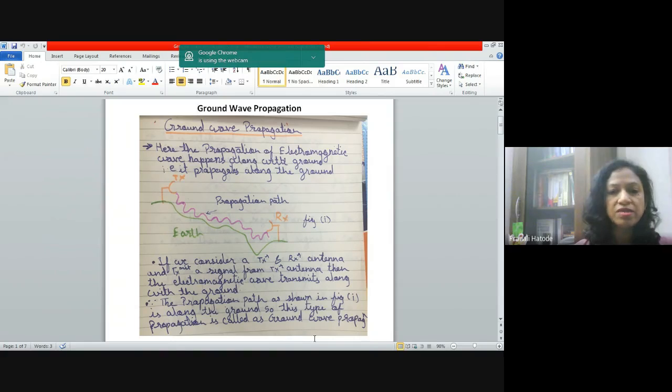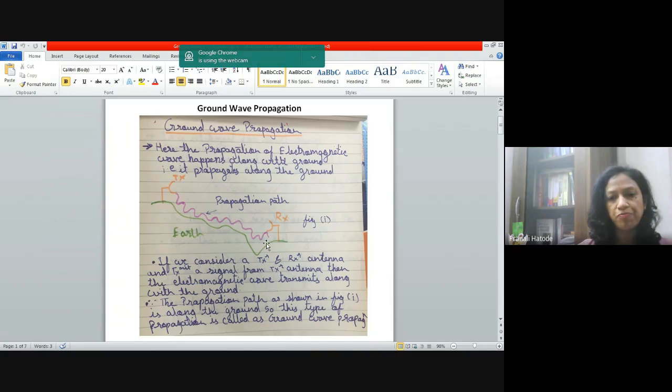Here two antennas have been considered, a transmitter antenna and a receiver antenna, at some distance away, located on the earth's surface, which is highly uneven, as you can understand from the figure. The wave which is being transmitted from the transmitter antenna towards the receiver antenna is propagating along with the ground plane.